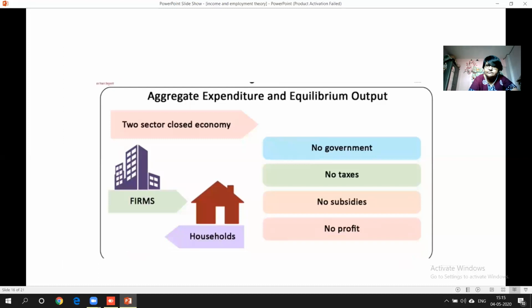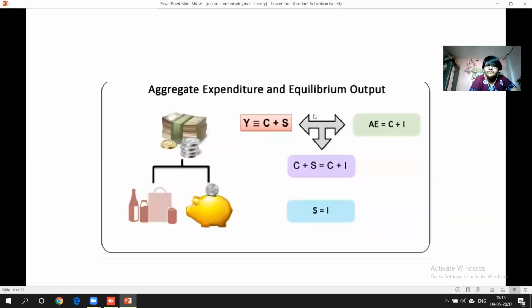Okay. Here you can see aggregate expenditure. As I said on the first slide, equilibrium expenditure and equilibrium output. What is that? A two-sector closed economy only. We are thinking about firms and households. There is no government, no taxes, no subsidies, and no profit. Because of this reason only, we have to assume aggregate expenditure and equilibrium output.